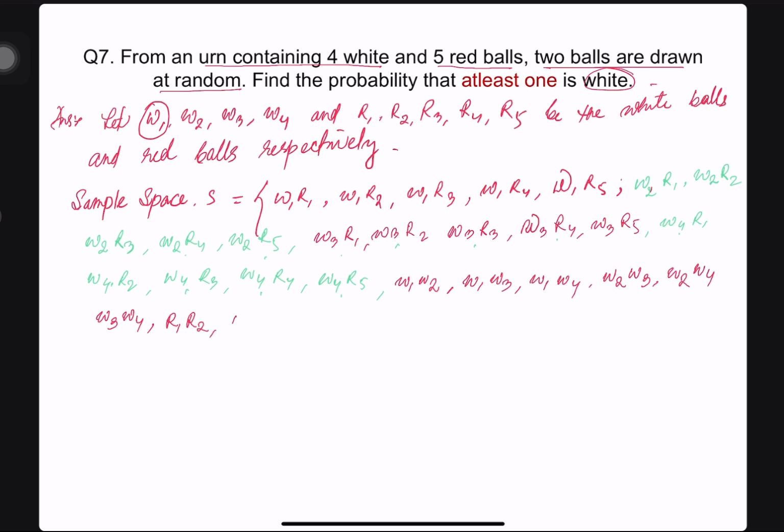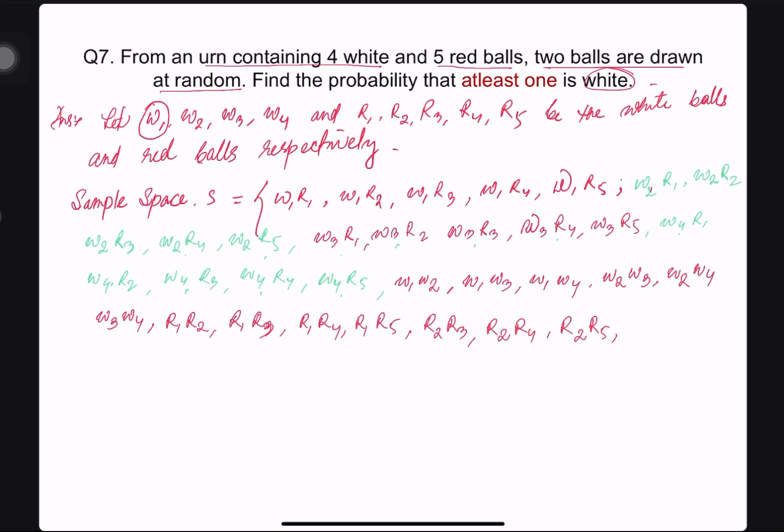Or red ball 1 and then red ball 3 can be picked up. Then red ball 1 and red ball 4. Then red ball 1 and red ball 5 can be combined. Next, red ball 2 and red ball 3 can be combined. Red ball 2 and red ball 4. Then red ball 2 and red ball 5.